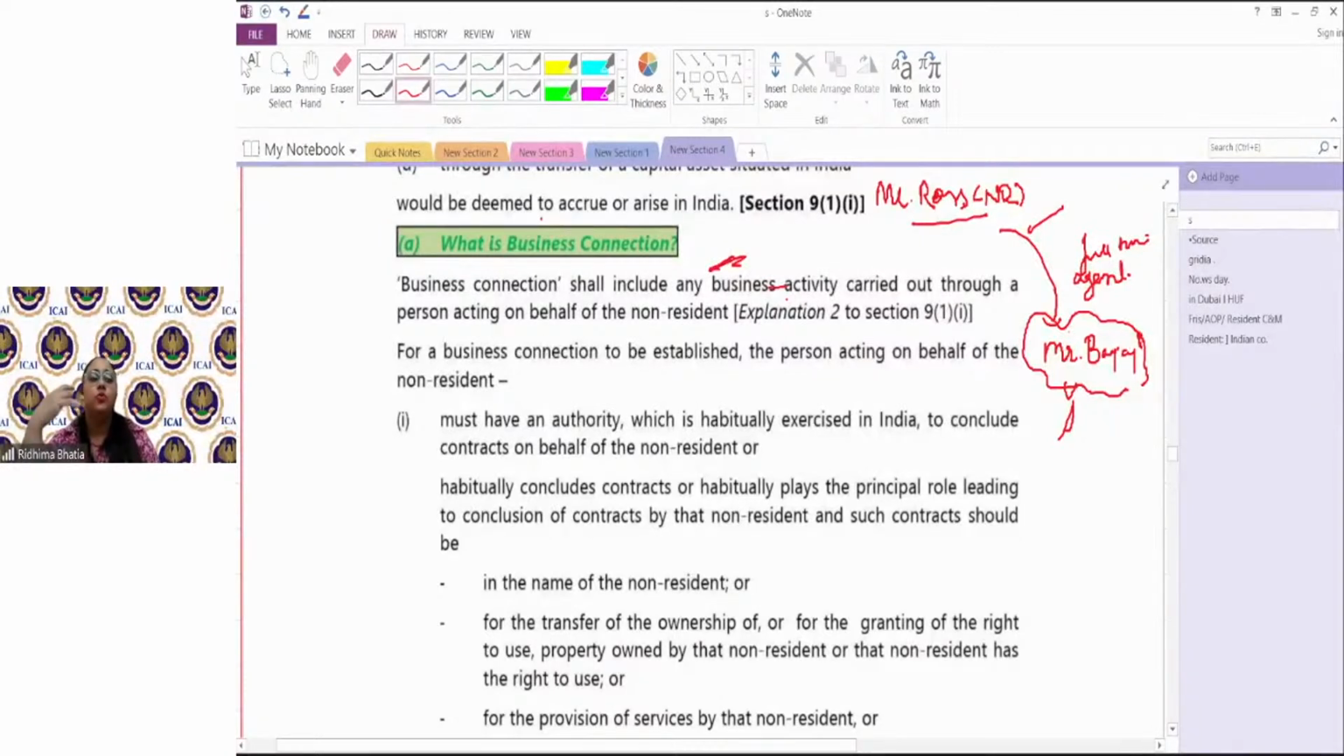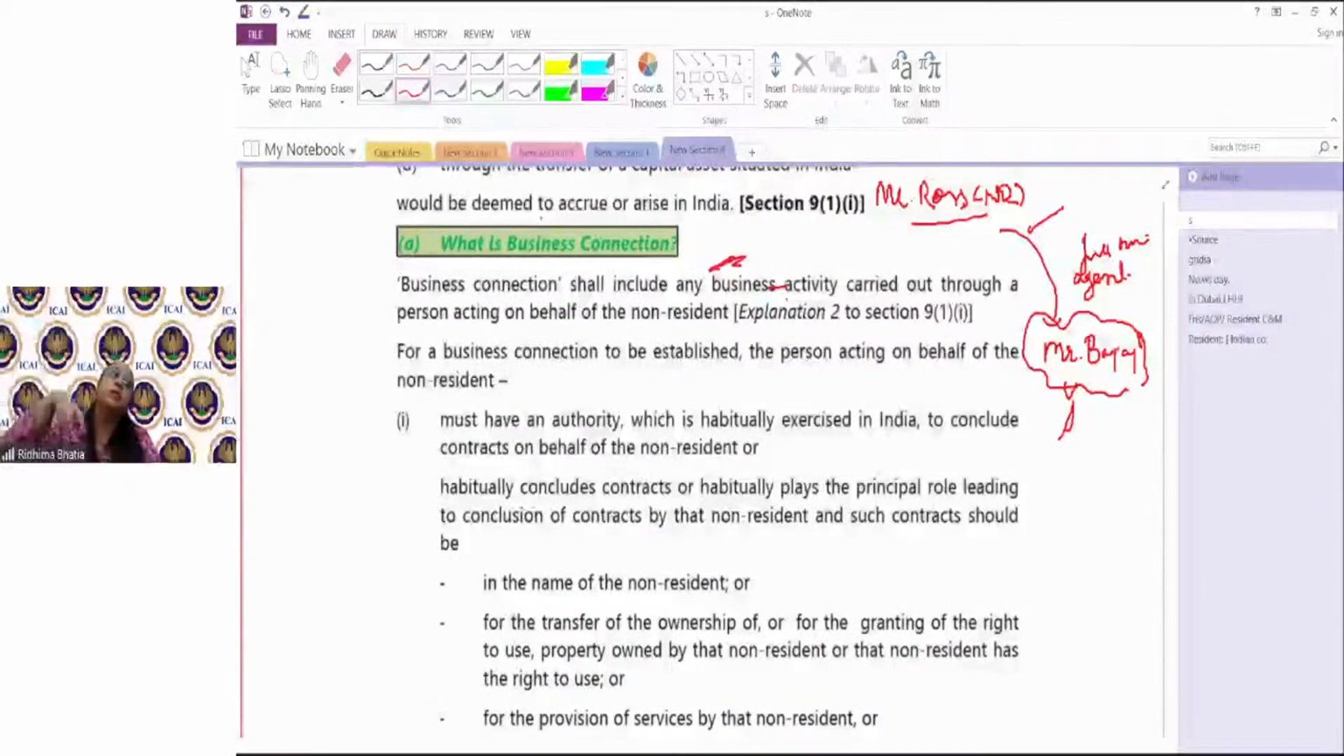Bajaj's income is not the issue; Bajaj is just an agent. Mr. Bajaj, who he says, find out contracts for me, find out parties for me, sign a contract on my behalf, maintain the stock of goods on my behalf, secure all orders on my behalf. You do everything on my behalf. But what will the government say?